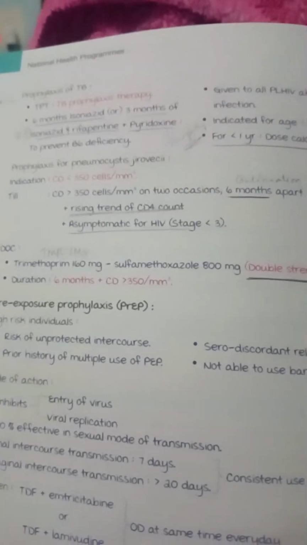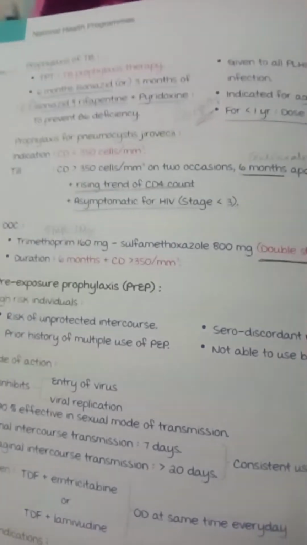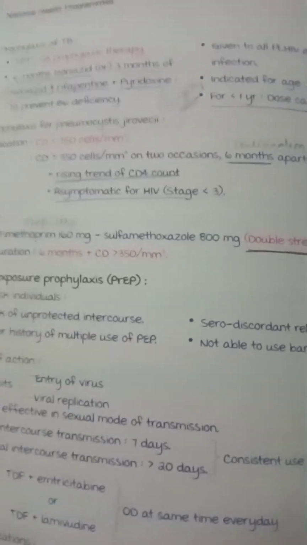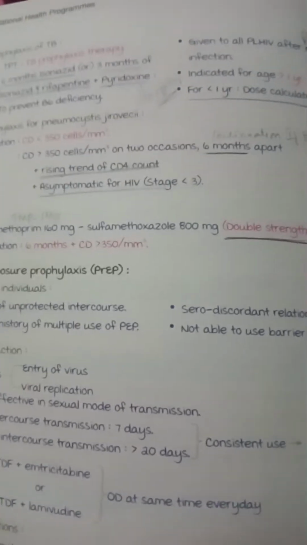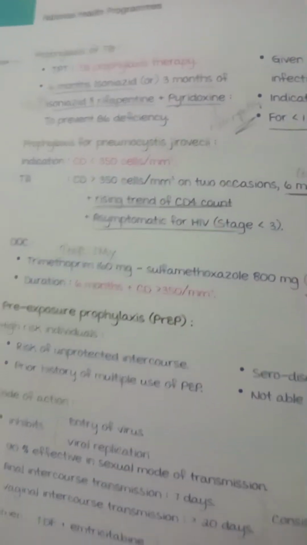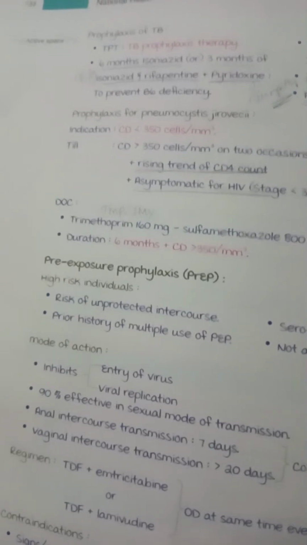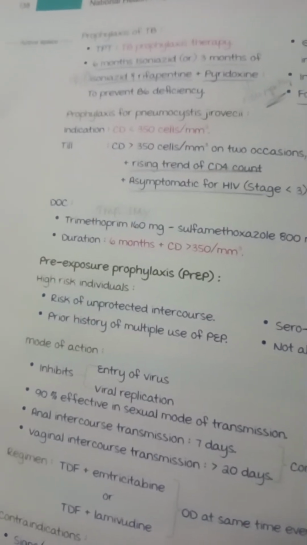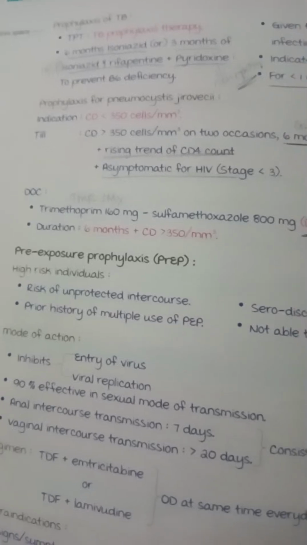And for prophylaxis of pneumonia, we continue till we get more than 350 cells per cubic millimeter on two occasions, 6 months apart, plus a rising trend of CD4 count or asymptomatic HIV stage less than 3.